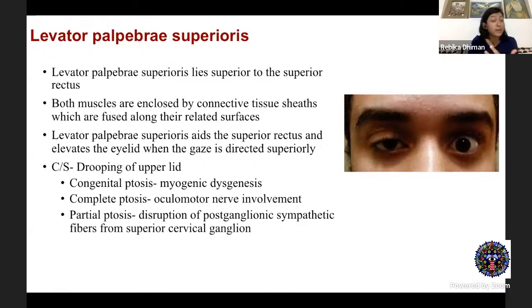Now that is the voluntary part. As I told you, there's an involuntary part as well, which receives its supply from the sympathetic fibers. So in case of Horner's syndrome or any other disruption of the sympathetic supply, you see ptosis, and that is because of paralysis of the Mueller's muscle.